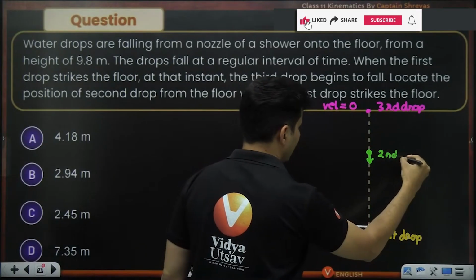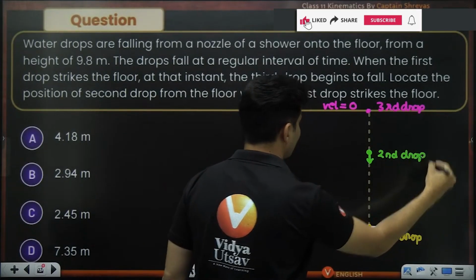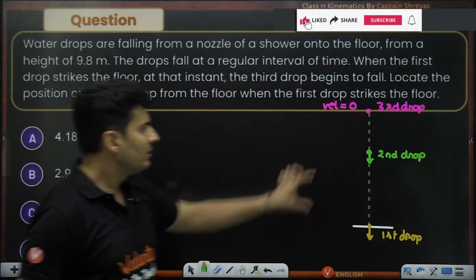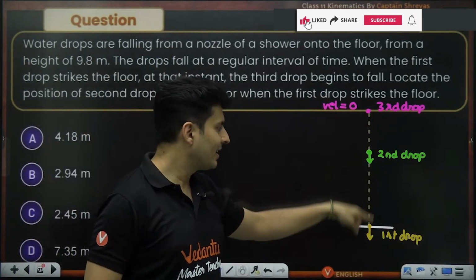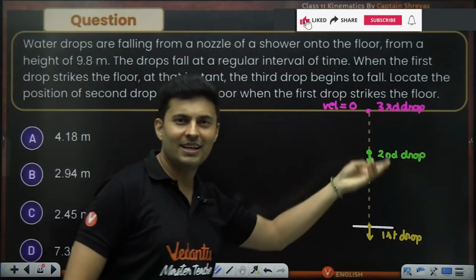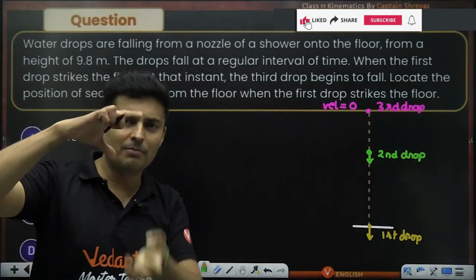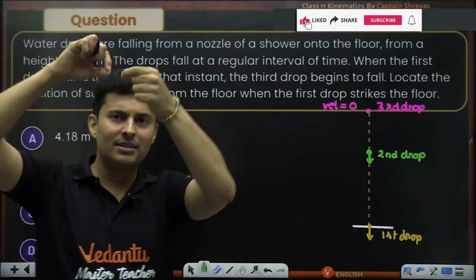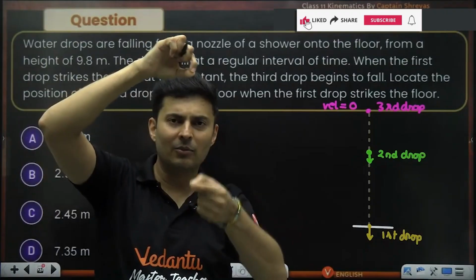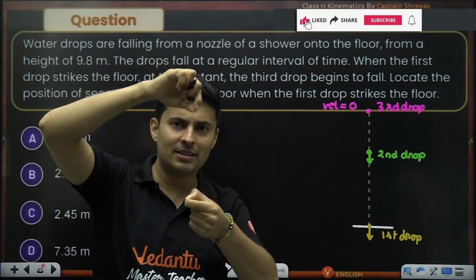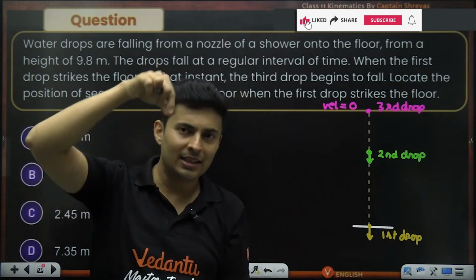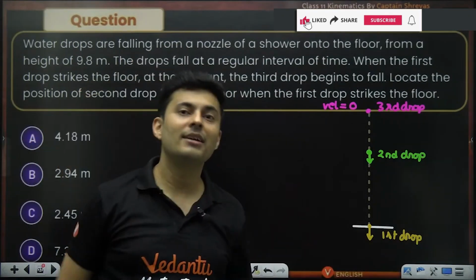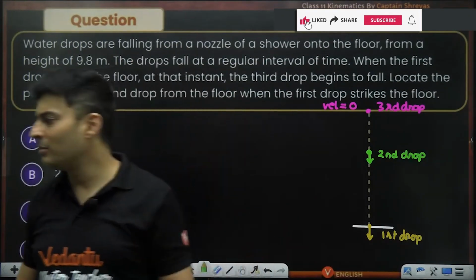The time gap will be the same. Whatever time is between second and first drop, same time between third and second drop, because at every interval, tup, tup, tup, water is leaking. That water came, and second drop also came, and then the third drop is just about to leave. That time the first drop is just about to reach the ground. Second drop is somewhere in between.